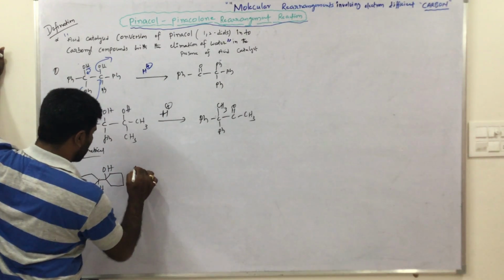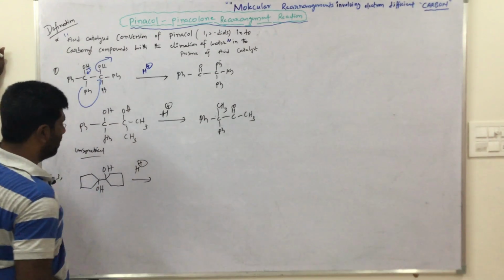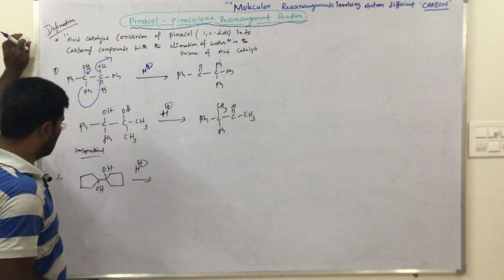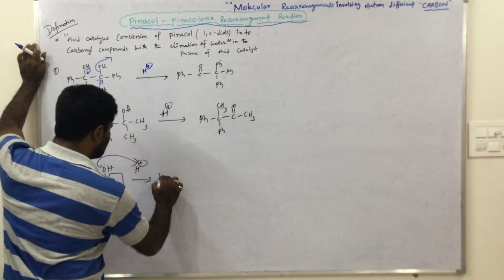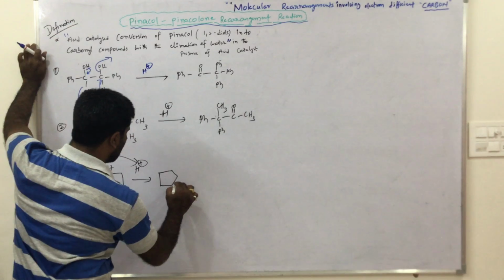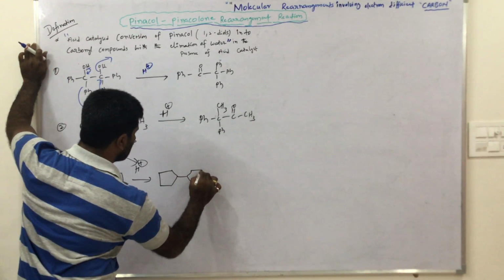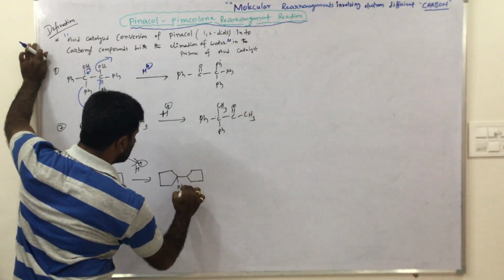So we see the total mechanism for this one. A little bit confusing, so observe carefully what happened. Now this 5-membered ring is common and this is also a 5-membered ring, and OH is common.